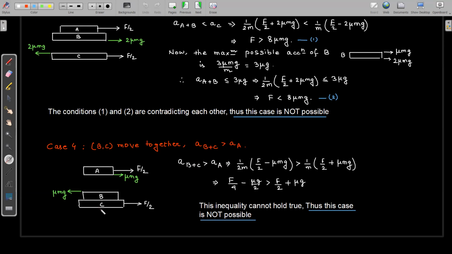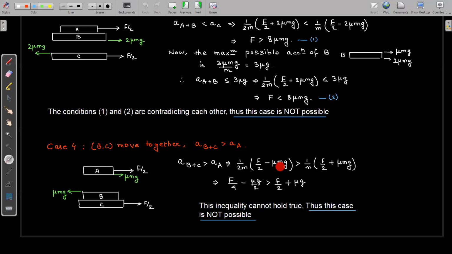So what will be the acceleration of B plus C? If B plus C has acceleration greater than A, then the frictional force on A will be towards right, mu mg, because it is kinetic in nature, because there is slipping between A and B. So the friction between A and B will be kinetic in nature, which is equal to mu mg. On block A, the frictional force will be towards right, which is mu mg, and on block B, it will be towards left, which is mu mg. So what is the acceleration of B plus C? Net external force will be F by 2 minus mu mg. F by 2 is towards right, mu mg is towards left.